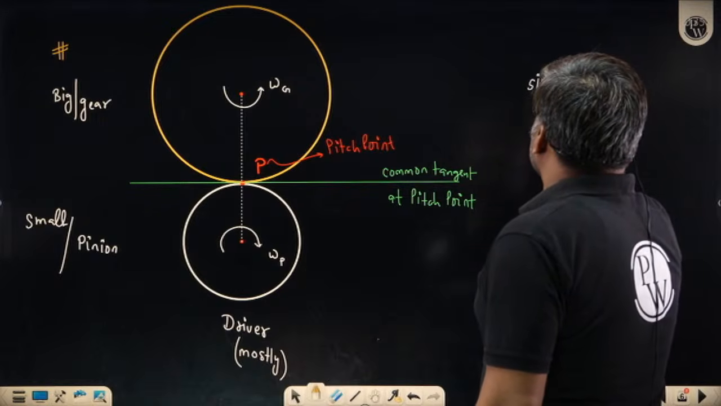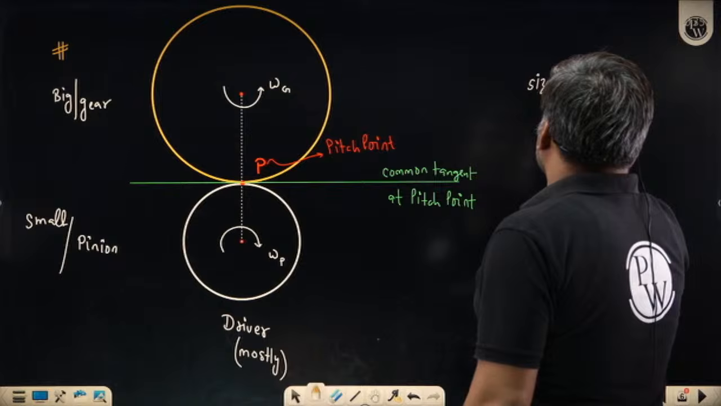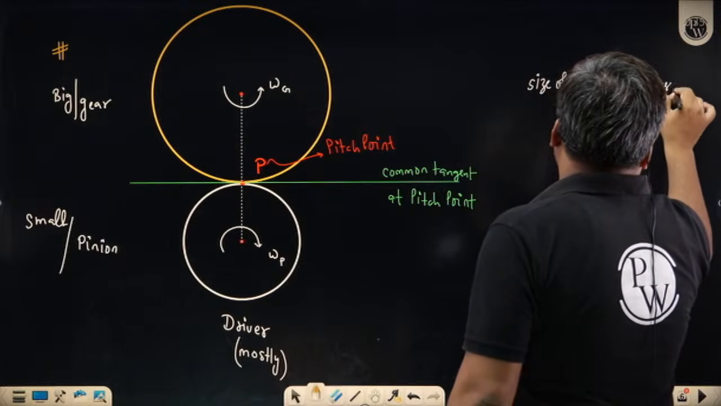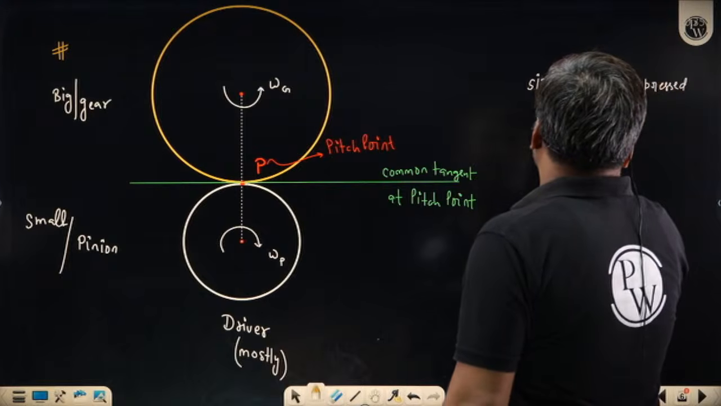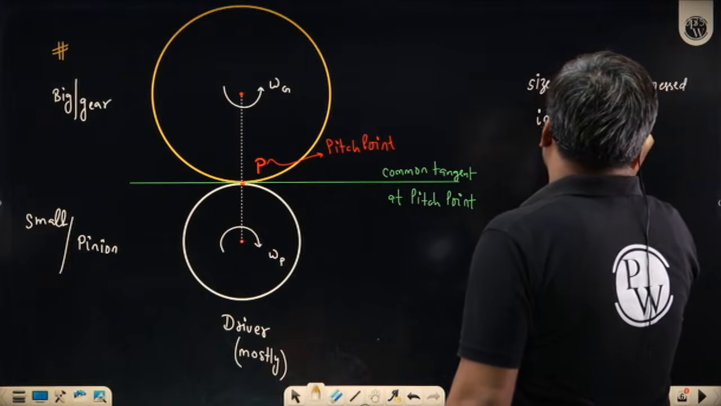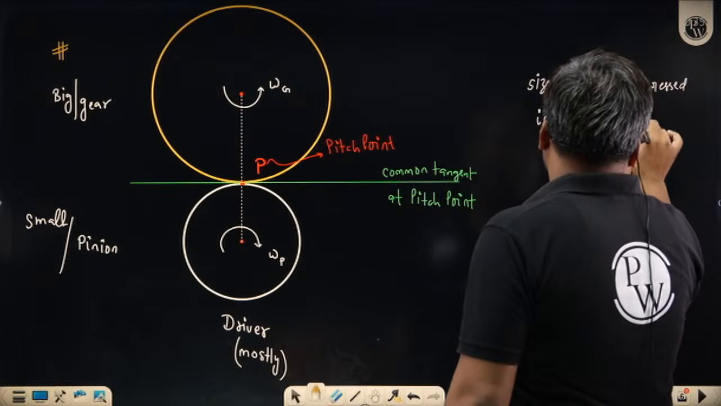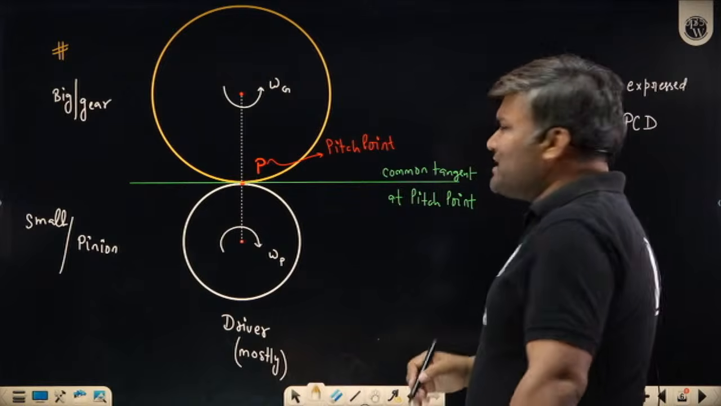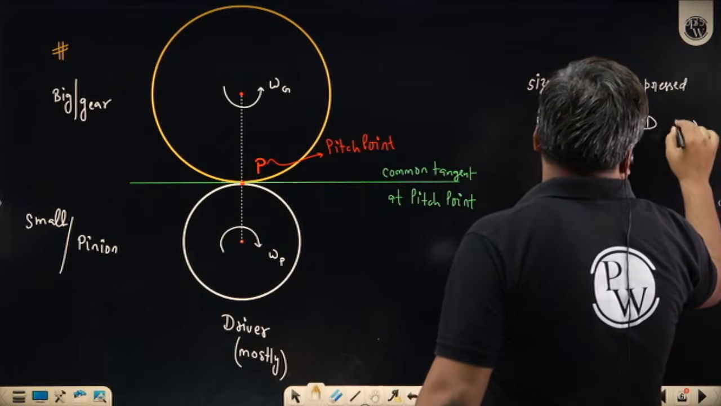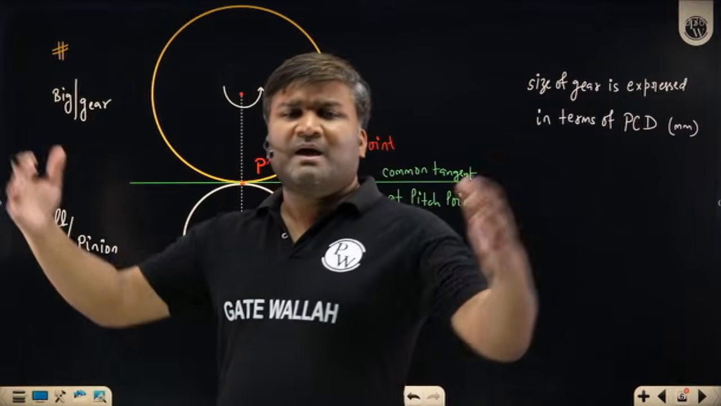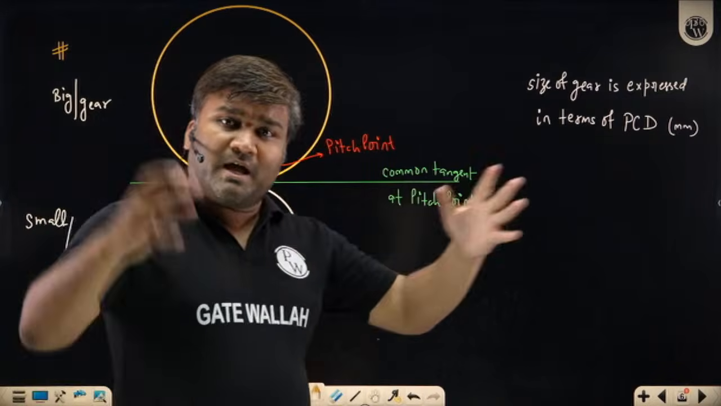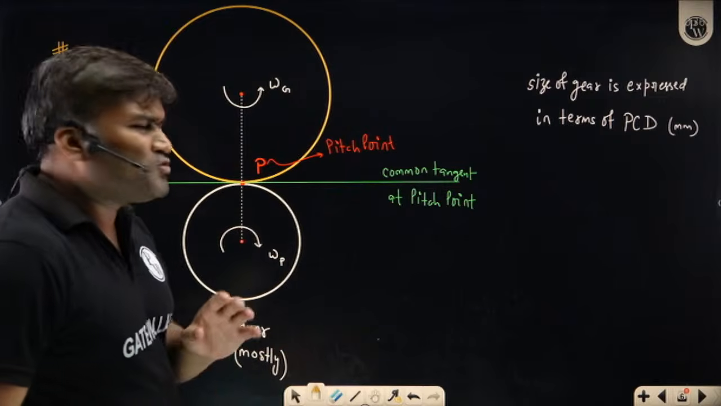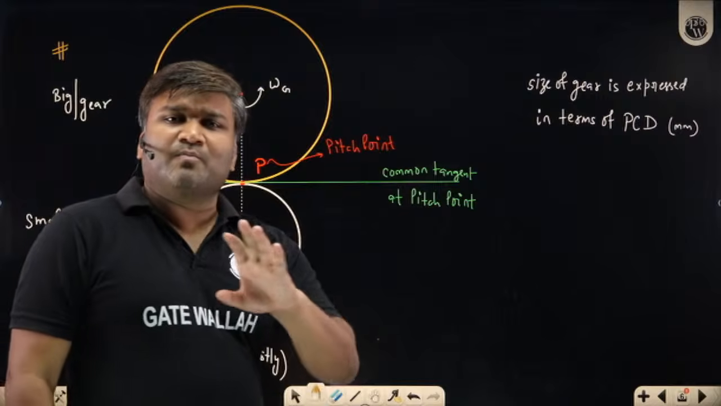Size of gear is expressed in terms of pitch circle diameter, PCD, and most of the time we are talking about small gears, so it will be given in mm. Unless we are talking about big size gears, some crane gear that is big, then we can talk in terms of centimeter or meter, but most of the time you will see pitch circle diameter provided in mm only.